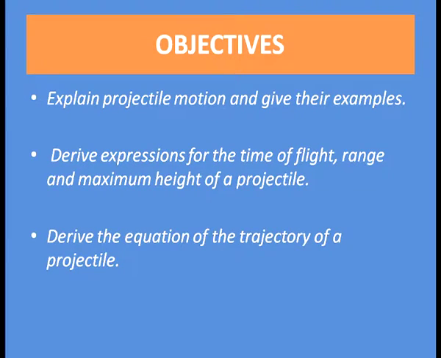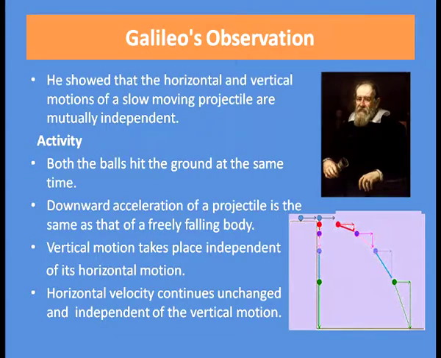Now, the objectives of this lesson are to explain projectile motion and give examples, to derive expressions for the time of flight, range and maximum height of a projectile, and to derive the equation of the trajectory of a projectile. The first breakthrough in the description of projectile motion was given by Galileo. He showed that the horizontal and vertical motion of a slow moving projectile are mutually independent.